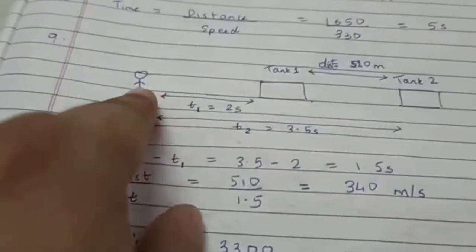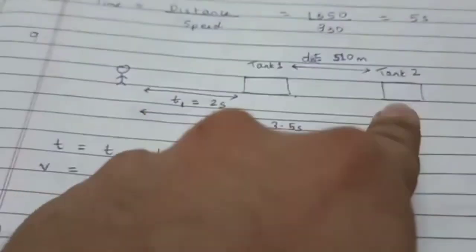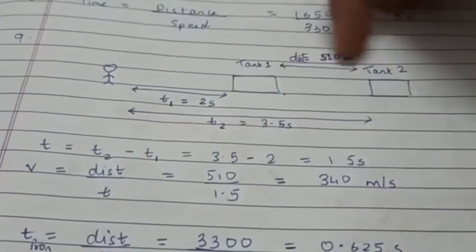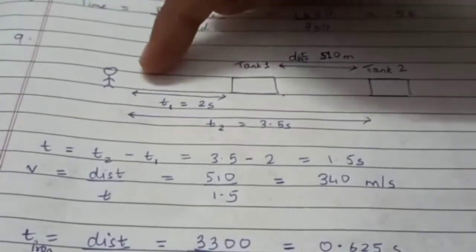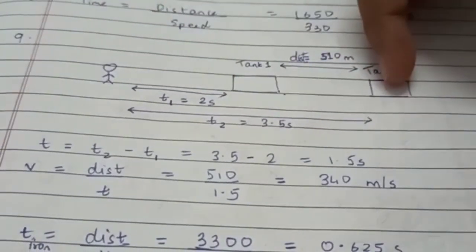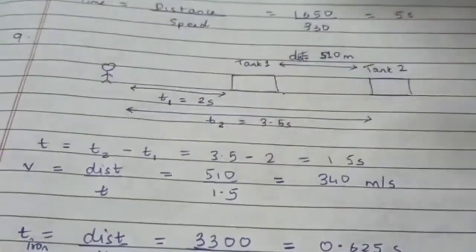So here's the observer in line with tank 1 and tank 2. The distance between them is 510 meters. He hears the sound from tank 1 after 2 seconds, obviously it's closer to him. And the far away tank, well, the sound from that will take 3.5 seconds.